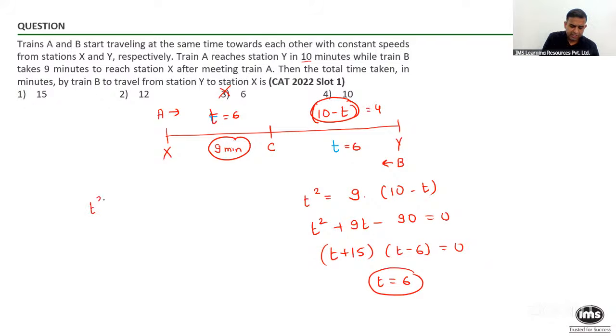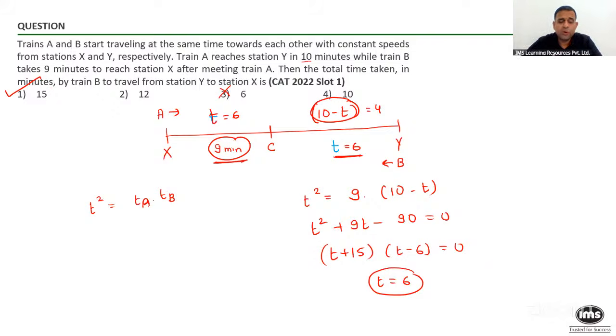People, tell me, is T square equal to TA into TB? Is T square over here, 6 square, equal to 9 into 4, 36? Yes. So what do you think, how much time will train B take to cover the entire distance? Must be 6 plus 9, giving you 15. Hence option number 1 is the answer.